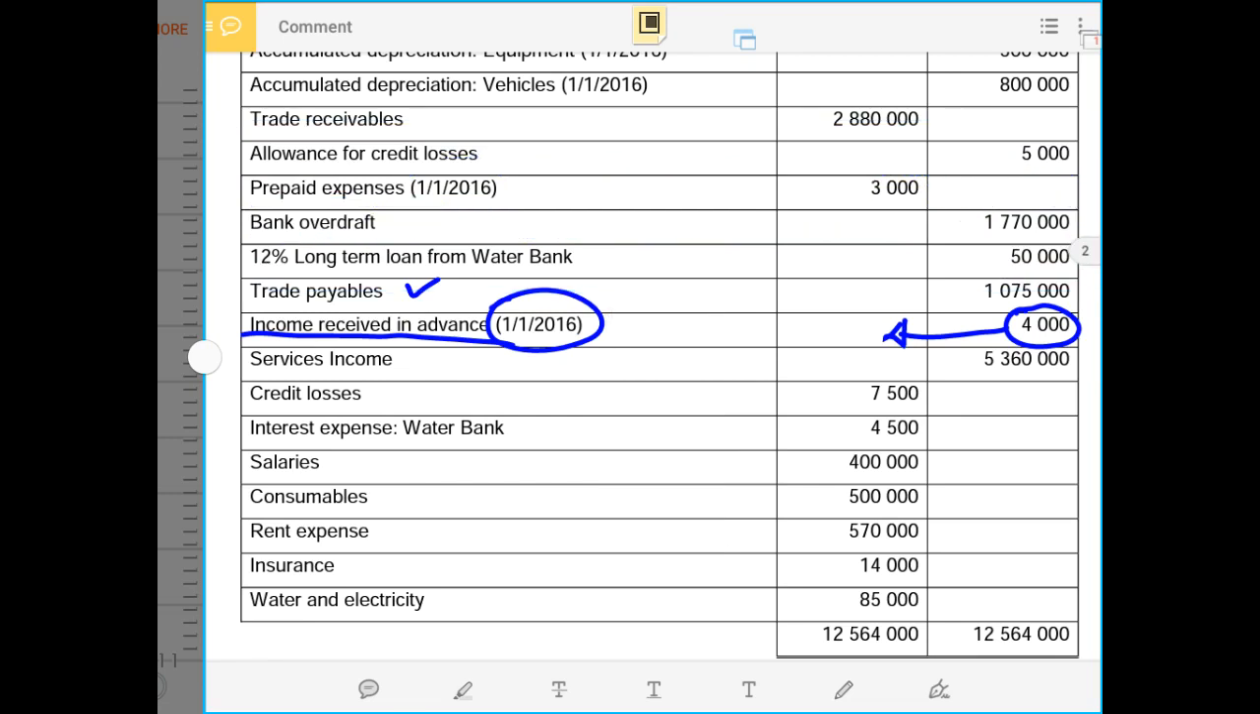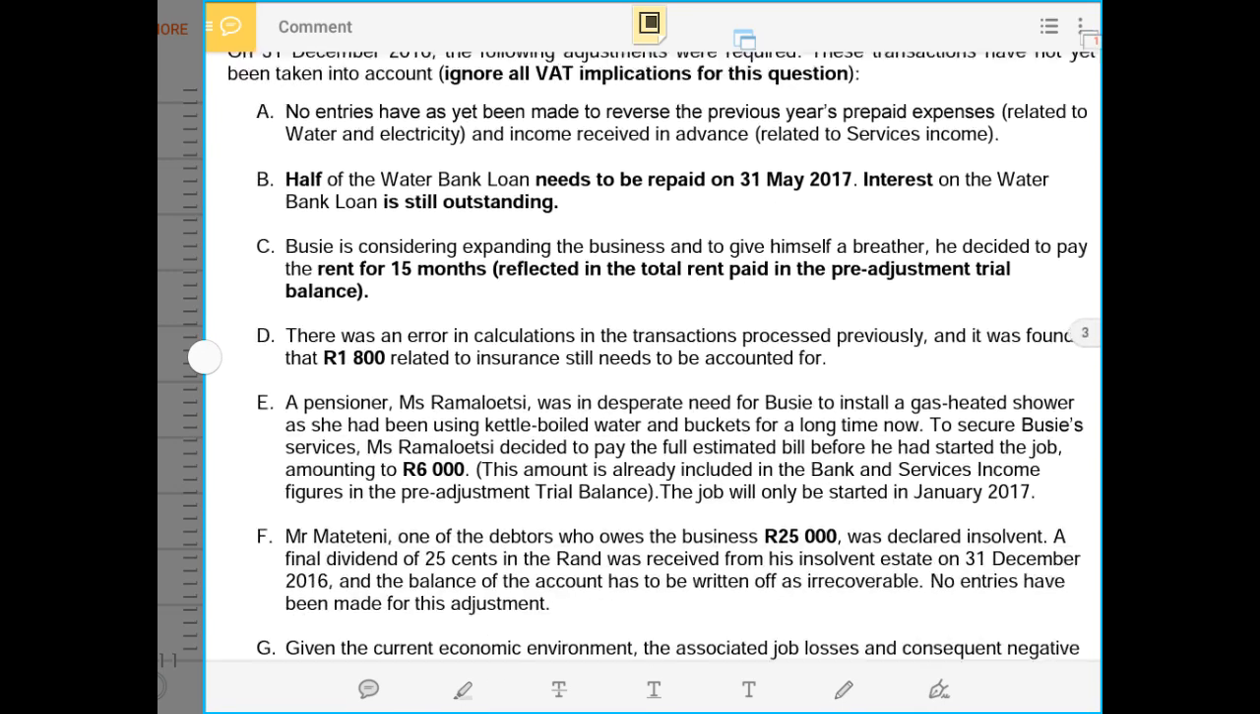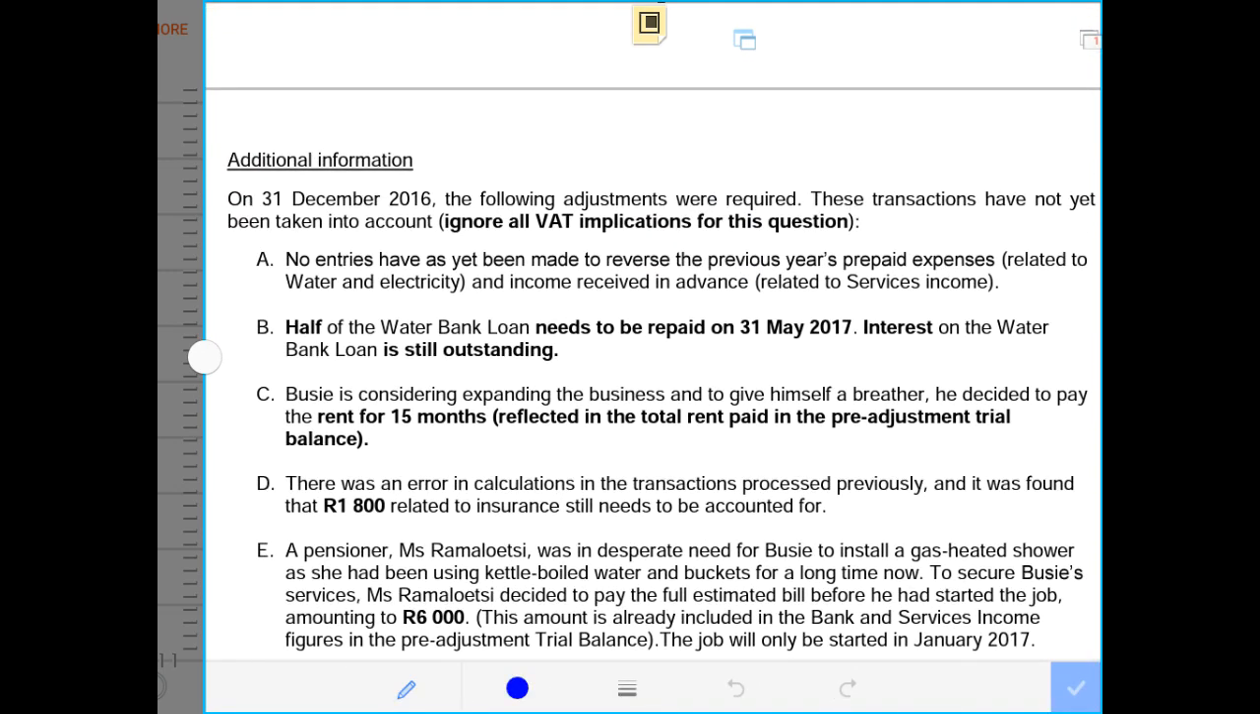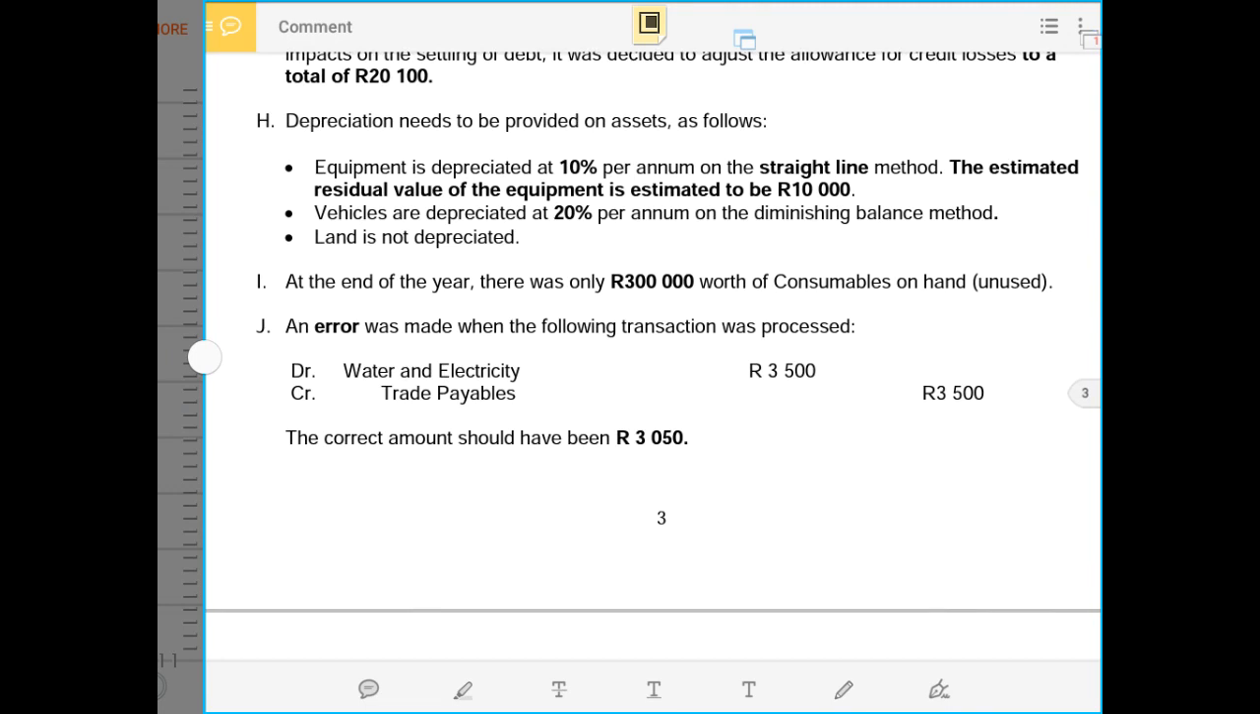So now let us check what we are required to do before we can proceed further, because I always prefer that approach. Here are the adjustments that are given to us. However, I will do the adjustments after I have done the rough draft of my financial statements.